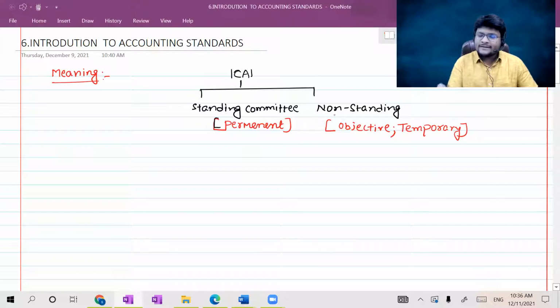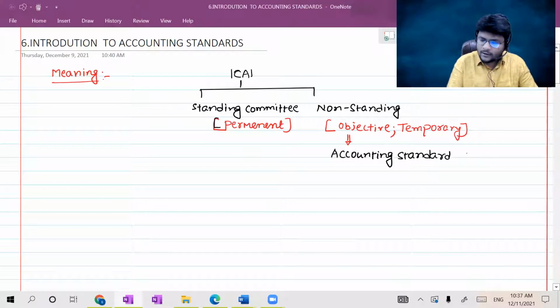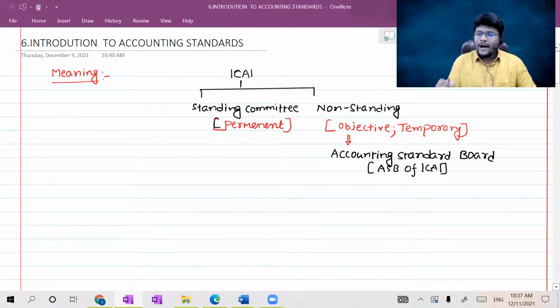Now, in such non-standing committees, one of the boards was the Accounting Standards Board, in short, ASB. ASB of ICAI. Now, who has the authority to issue accounting standards in India, sir? The Accounting Standards Board of ICAI has the authority to issue accounting standards in India.